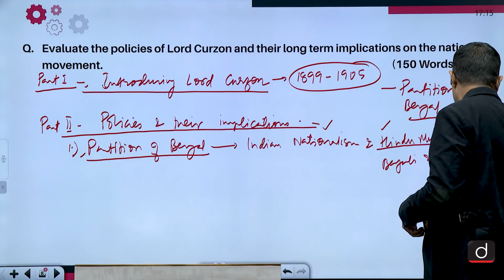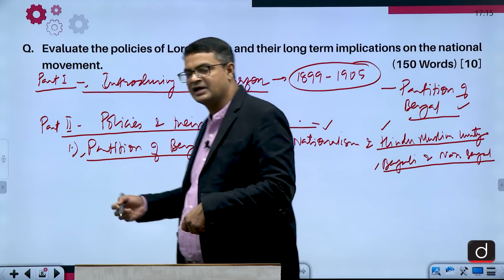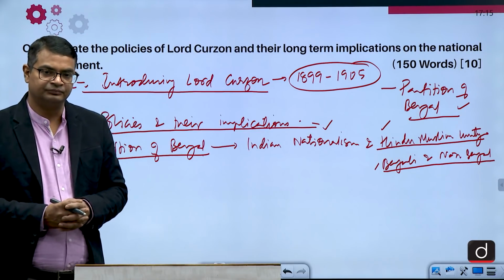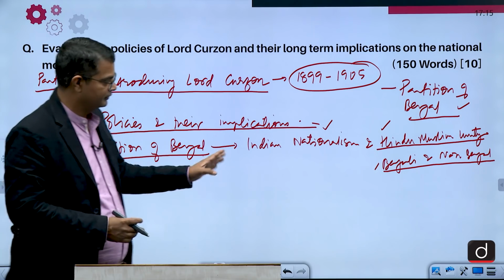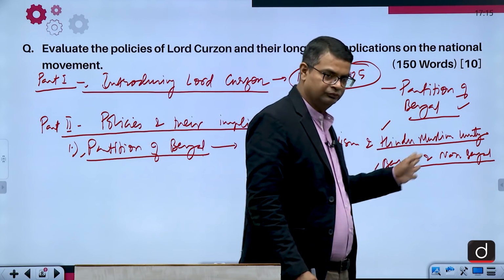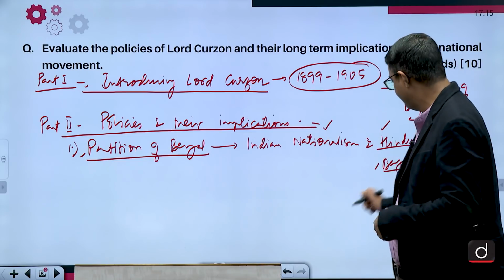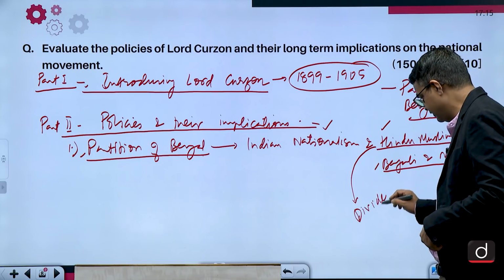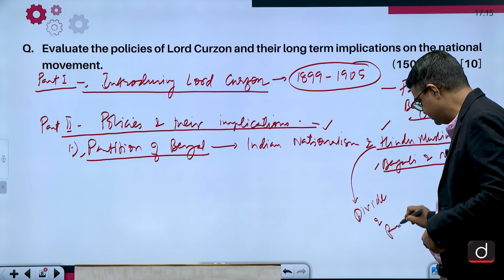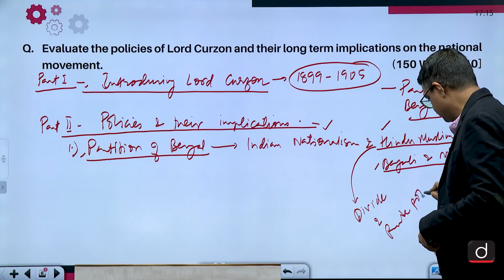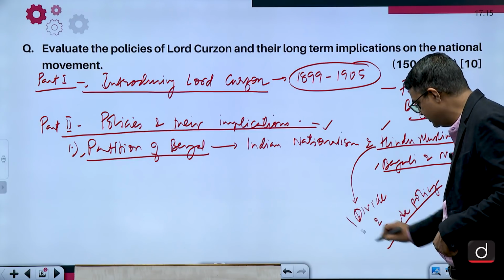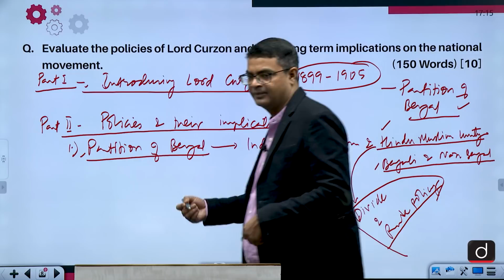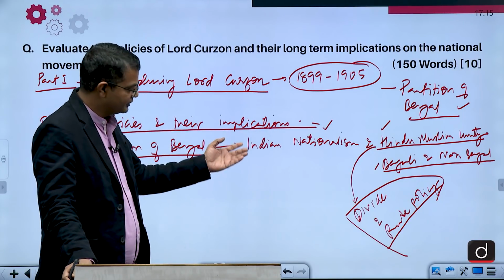See, what was the objective? If Indian nationalism grew, it would be a threat to British imperialism. So break it and divide them on communal lines. It was a part of their Hindu-Muslim divide and rule policy. Following the divide and rule policy, they wanted to divide Hindus and Muslims, because they knew that Hindus and Muslims united would create a problem for them. And the growth of nationalism was also happening.